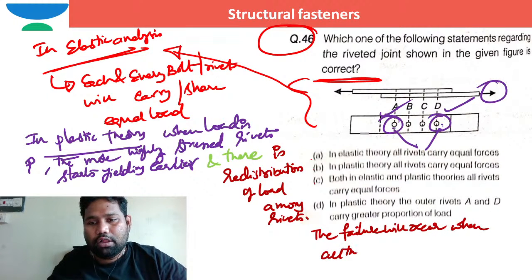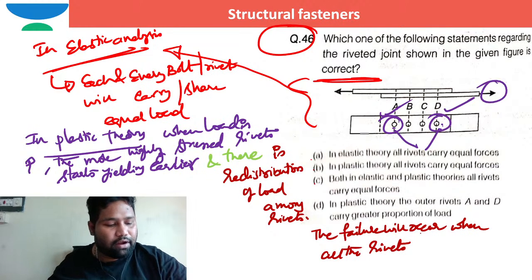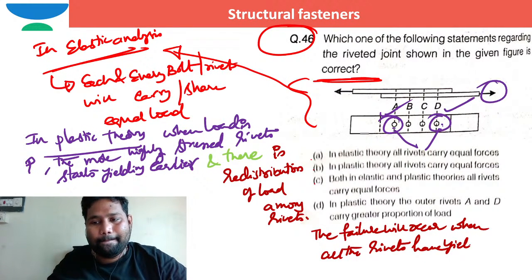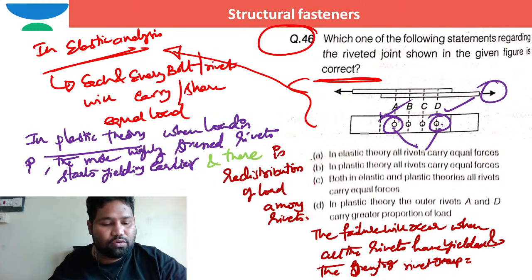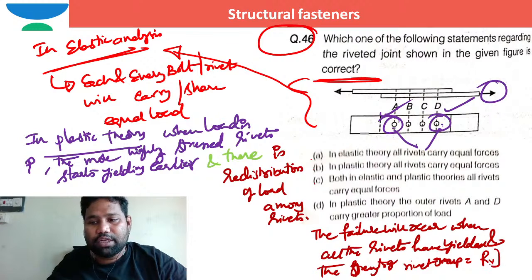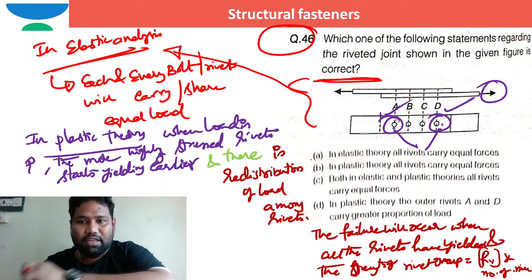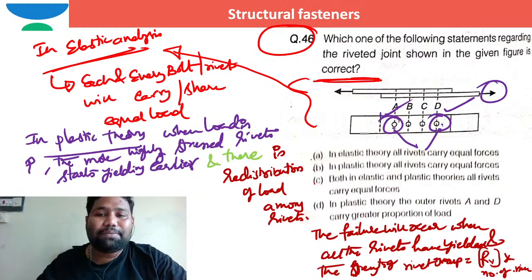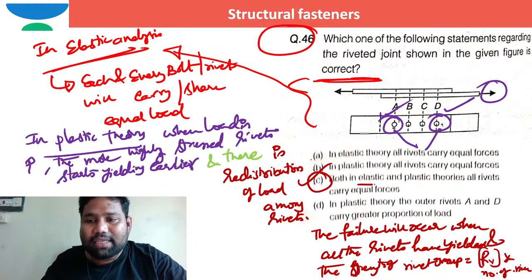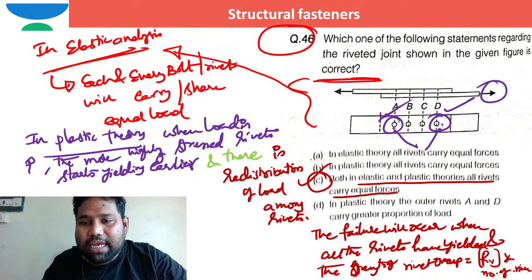And the strength of the rivet group is equal to the strength of one rivet, the rivet value, into the number of rivets. So each and every rivet will carry at max its strength, which is nothing but the strength of the rivet. Here also in plastic theory. That means option A and option B both are correct. So I can go with option C: both in elastic and plastic theories, all the rivets carry equal forces.